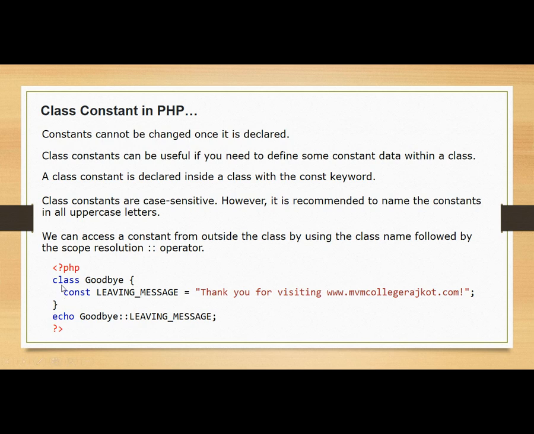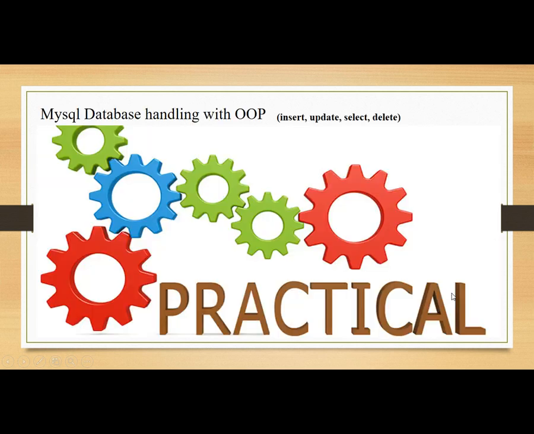So for that, here I have written class goodbye and within the brackets one variable that I have declared as a constant, and the message that I have given is, thank you for visiting www.mbmcollegerajkot.com. Then after completing these two brackets, here I am writing echo, then the name of the class with the scope resolution operator and leaving message. It will print thank you for visiting www.mbmcollegerajkot.com onto the screen.